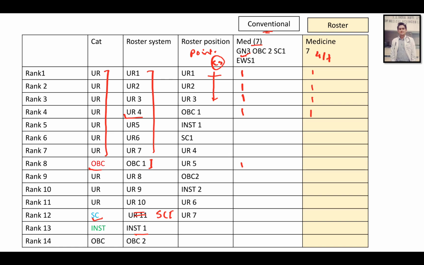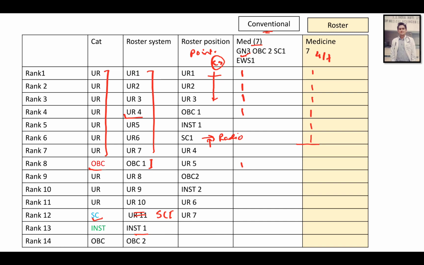Now the institute candidate comes, he will also take medicine. Suppose an SC candidate comes, he takes medicine. If all the top 6 students take medicine, then UR4, who was not getting a medicine seat in conventional counseling, will still not get a medicine seat in roster-based counseling either. So it remains the same, but there is one exception. It is not like everybody is going to take the same seat. It depends on luck, and on what the people above you want to take. For example, there is just one SC1 above this UR. Suppose this SC1 changes his mind and, instead of taking medicine, takes radio, because he can take that as well.